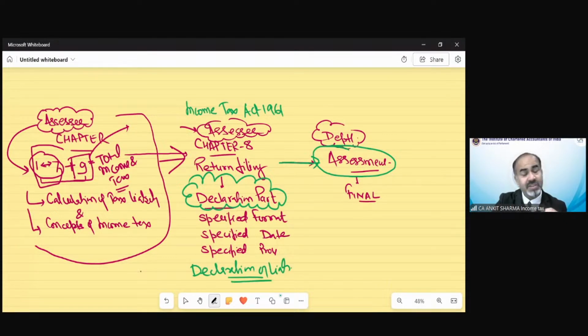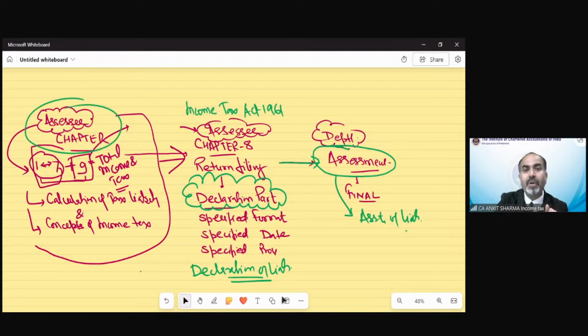And then when we submit this information to the department, the department assesses the declaration of liability submitted by the assessee. That is called assessment. So we call it assessment of liability. So these two parts are from the point of view of the assessee. All the calculation and the declaration of liability need to be done by the assessee, and the assessment needs to be done by the department itself.